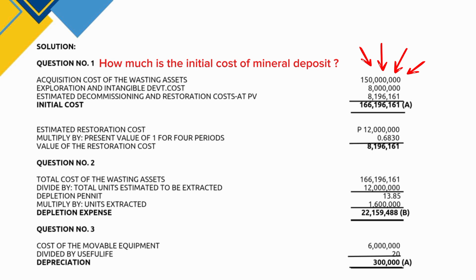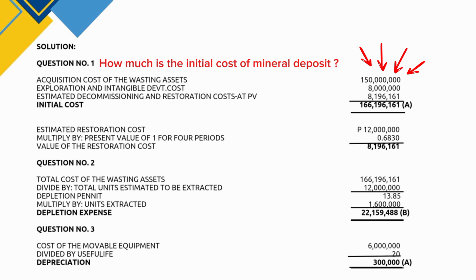So in the given problem, the estimated restoration cost was 12 million pesos, but since this cost is incurred in the future, its present value was calculated using the formula PV equals future value over 1 plus R to the power of n, wherein the future value is 12 million pesos, the discount rate or R is 10% or 0.10, and the number of years is 4.